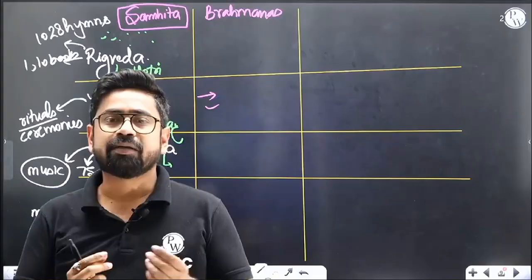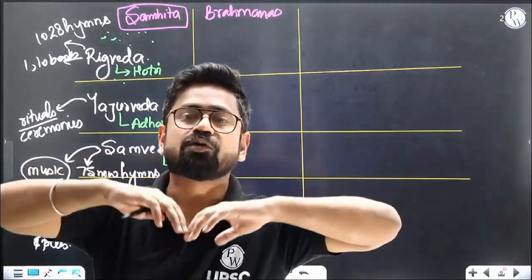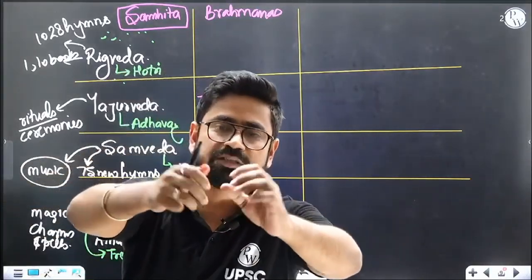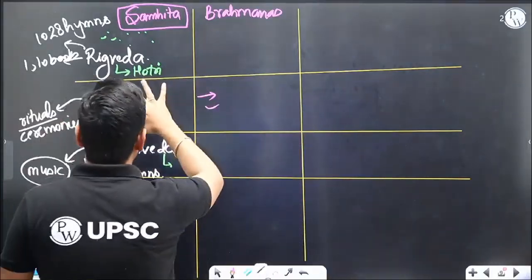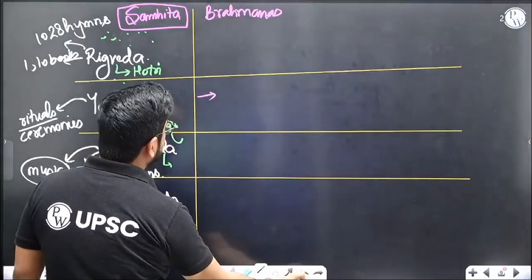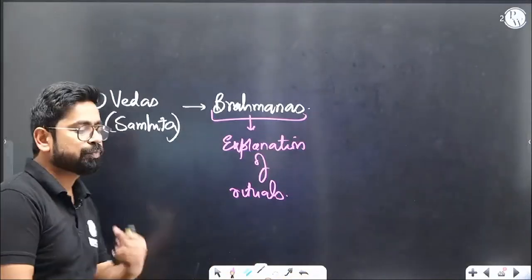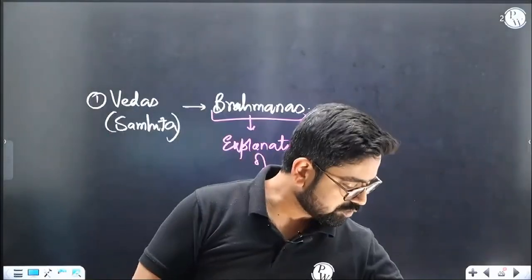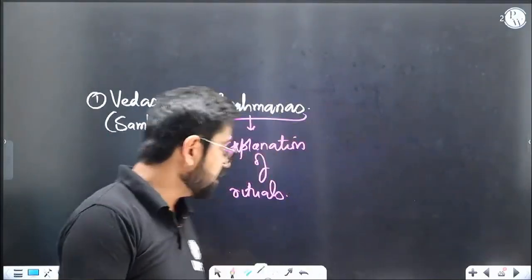It will give you an explanation that suppose a hand goes like this, and when you add this Mangal Sutra, you actually embrace her, you actually declare to the world that now she is yours, something like that. The explanation of that ritual, why it was done so, all explanation comes under Brahmana. So Brahmanas explain the meaning of the rituals, purpose of the rituals, or the significance of the rituals.